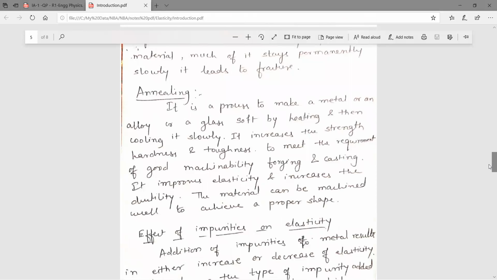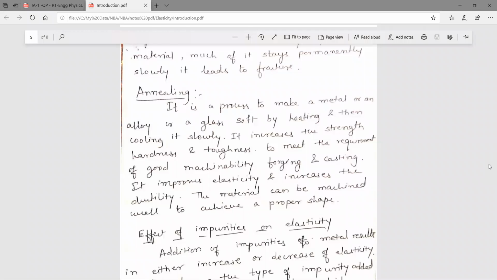Then what is annealing? Annealing is nothing but the process of making a metal or an alloy or a glass soft by heating and then cooling it slowly. Means, as we do in case of the manufacture of glass, first we heat it and then we cool it slowly, so it will take the properties of hardness and toughness to meet the requirement of good machinability and casting.